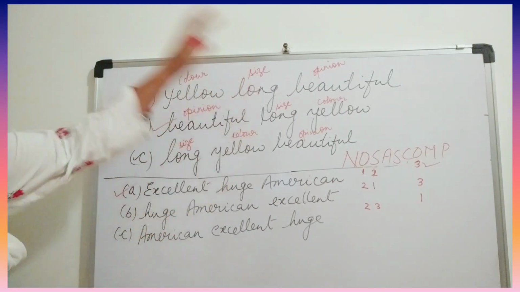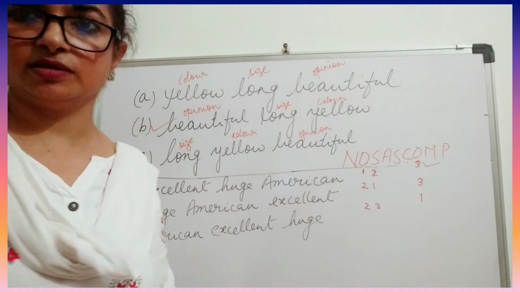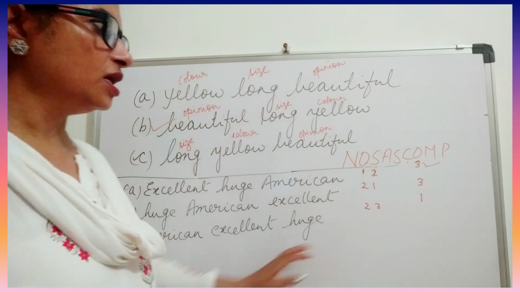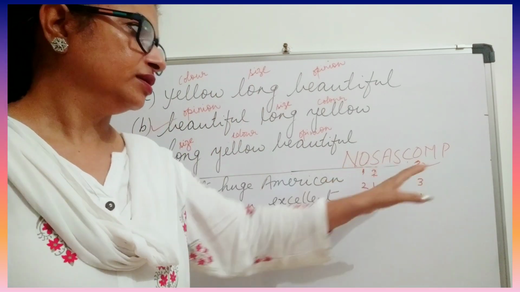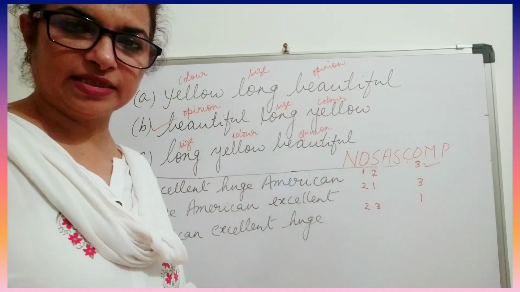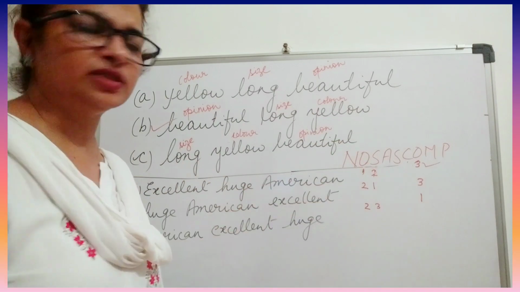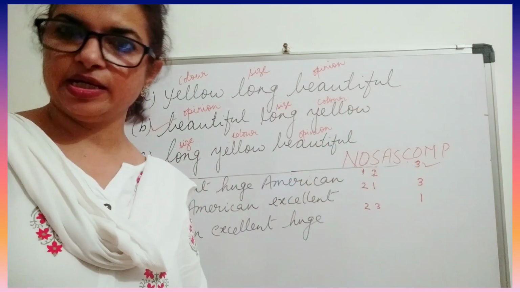So you have to follow like this, and you have to do your exercise. Any exercise which is given in your book, you should do according to this. Don't forget this. You can do as many sentences as you like, and then you need to practice it in order to learn it by heart. Then you won't have to see this again and again. You can just quickly do this at one stretch.